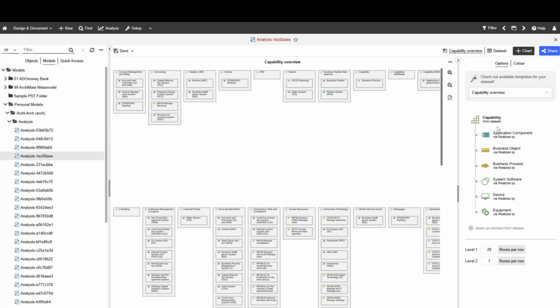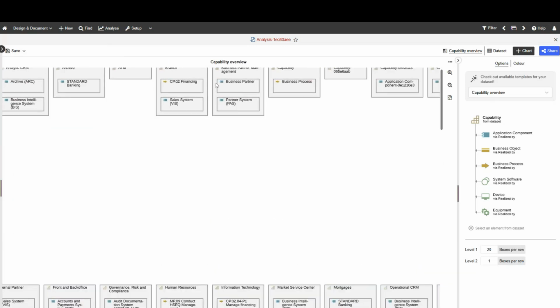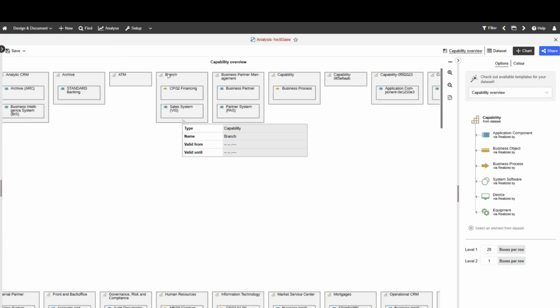So here you see your capability and you see all the corresponding assets that realize this capability, right? And if you then scroll in here, you can see, for instance, the high-level capability and the corresponding assets that realize it. You can extend it, take away information. If I click it, I can take it away, right? If I say I don't want it, I can also add another one here. If I wish to, I can add another asset or another relation in that sense, right?